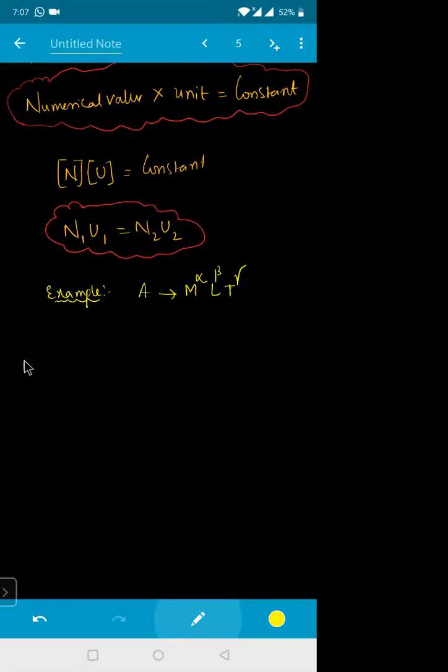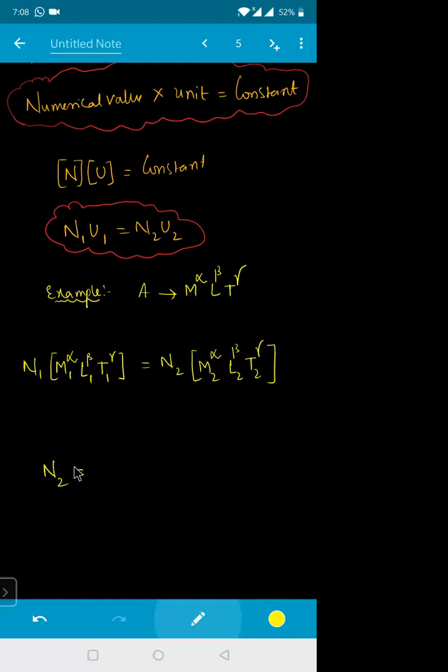This is n1 into the unit, so M1 to the power of alpha, L1 to the power of beta, T1 to the power of gamma, which will be equal to n2 into M2 to the power of alpha, L2 to the power of beta, T2 to the power of gamma.